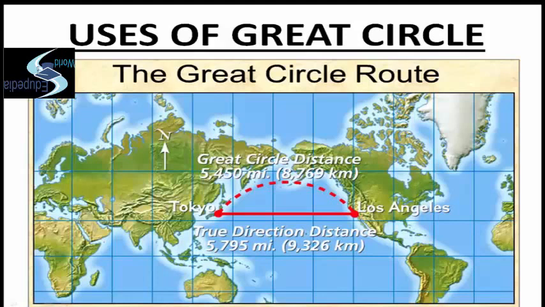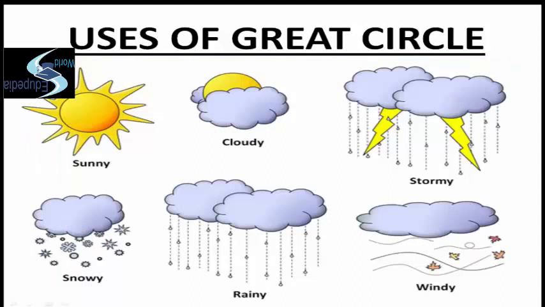Well, coming on to the second use of great circles, they are used by meteorologists to determine climate and weather conditions in a region.